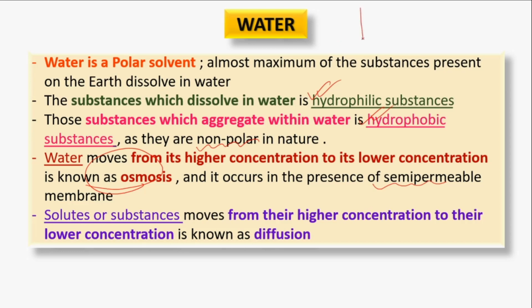If we assume that this is a semi-permeable membrane and it is a container, this side shows lower water molecules and higher solute, and this portion shows higher water molecules while lower solute molecules. Since it is a semi-permeable membrane, the water will move from this direction to this direction.